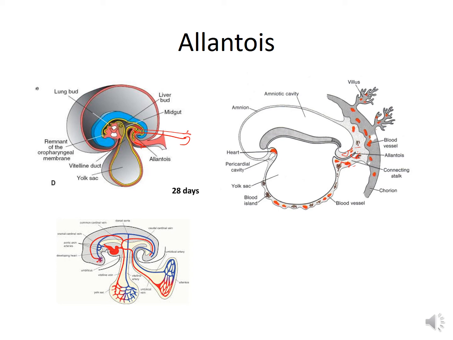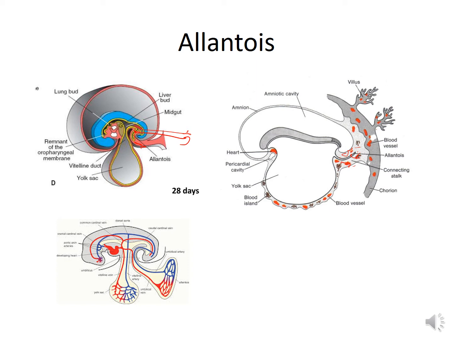The allantoic blood vessels do not disappear with the obliteration of the allantois, but persist as umbilical blood vessels, a pair of umbilical arteries and a single umbilical vein that serves to connect the chorionic blood vessels of the placenta.